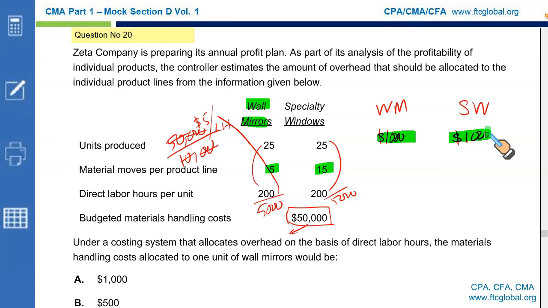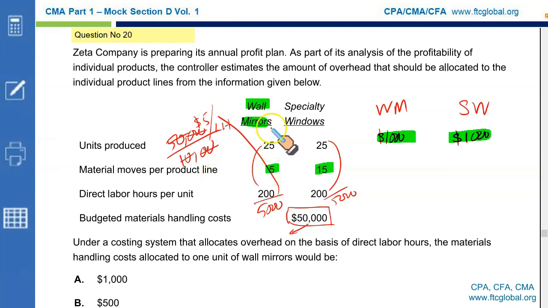And this is what has led to activity-based costing. Let me do this question with ABC. It is not the topic under discussion right now, but you need to know why ABC is essential and why ABC is a more equitable way of cost allocation. Now, instead of using the labor hours as the allocation base, why don't we use the actual cost driver? The actual cost driver is the material moves.